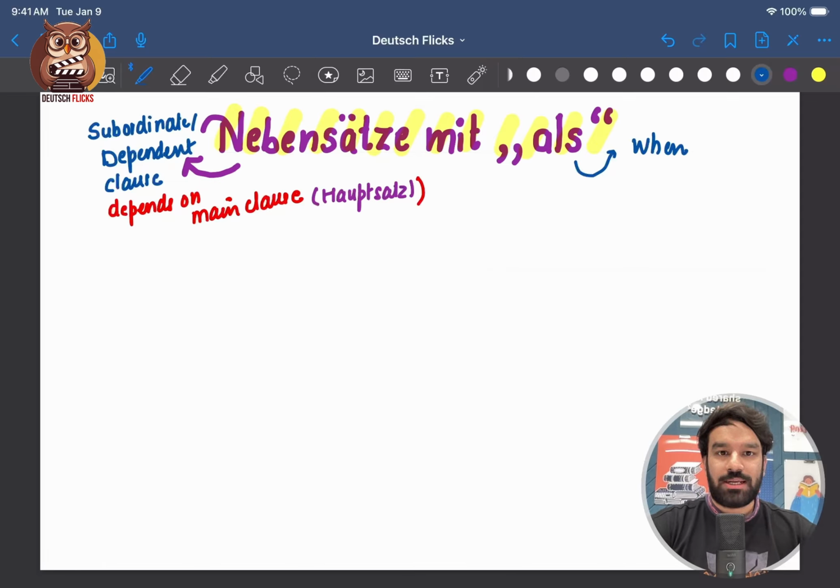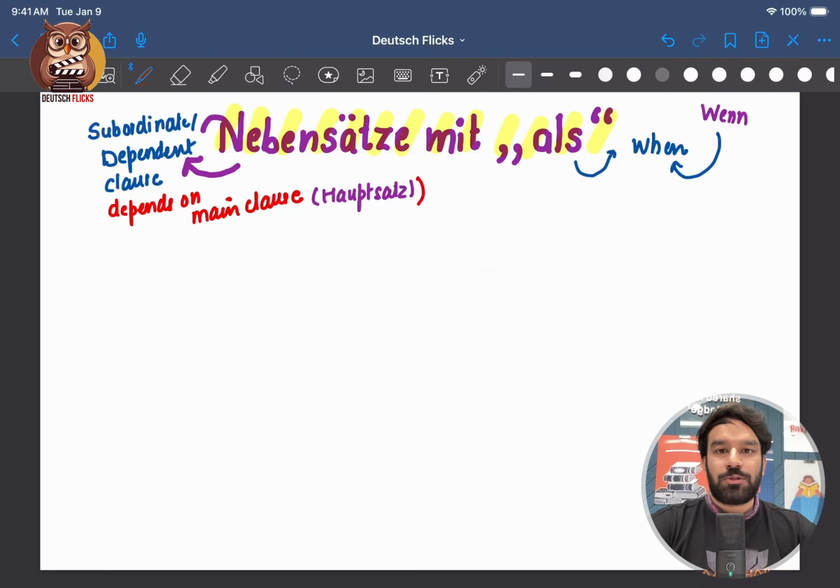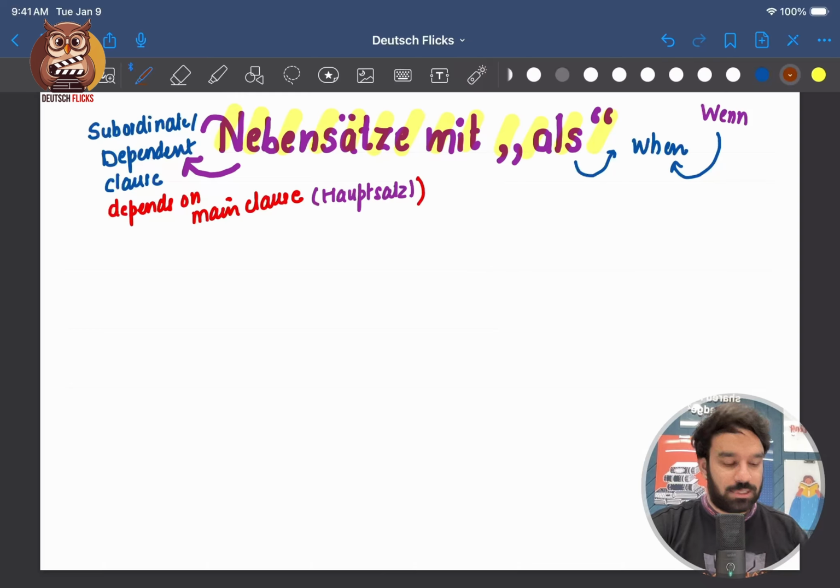Now the question is, how do I differentiate between als and wenn in German? Because they both mean when in English. So we use als for any event that occurred only once in the past. That means we cannot use this connector for present and future purposes. I'll give you an example, but before that, let's quickly write this down.